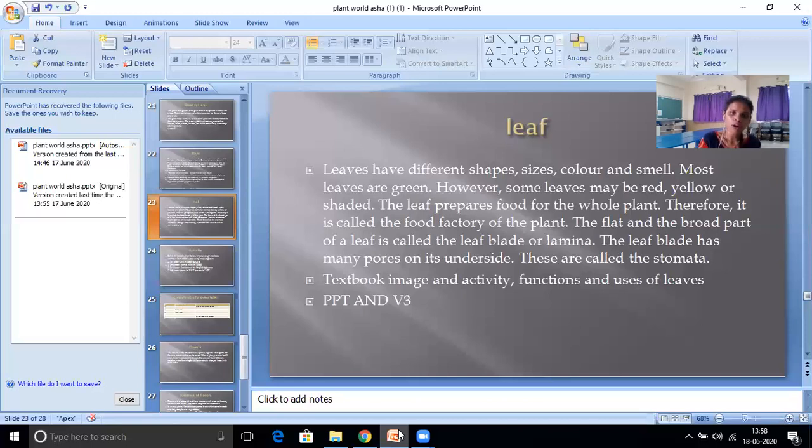Okay, so now I will show you one PPT. Before that, can we go for the textbook? I will show you one textbook image so you can identify how the leaves are. Then after that I will give you some more activities. So before that we'll go for the textbooks.